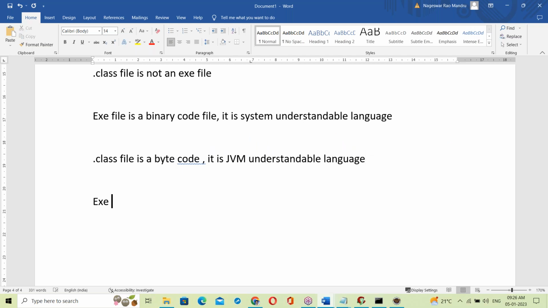Next, one more thing here. An exe file is OS dependent.